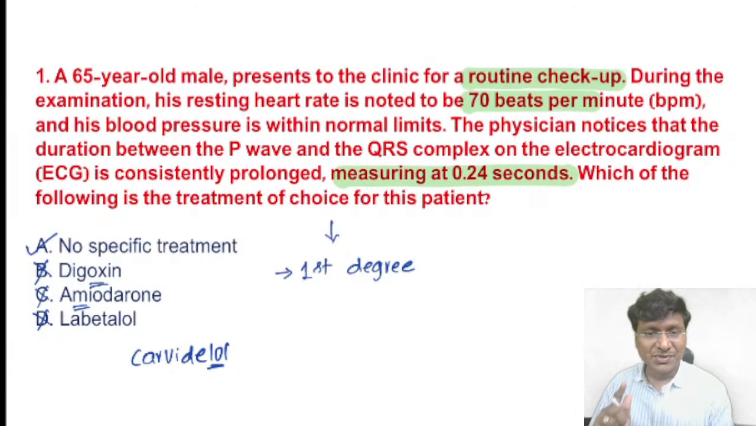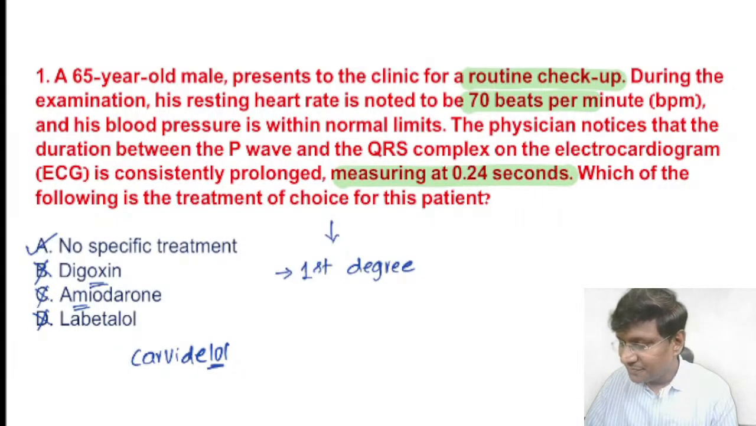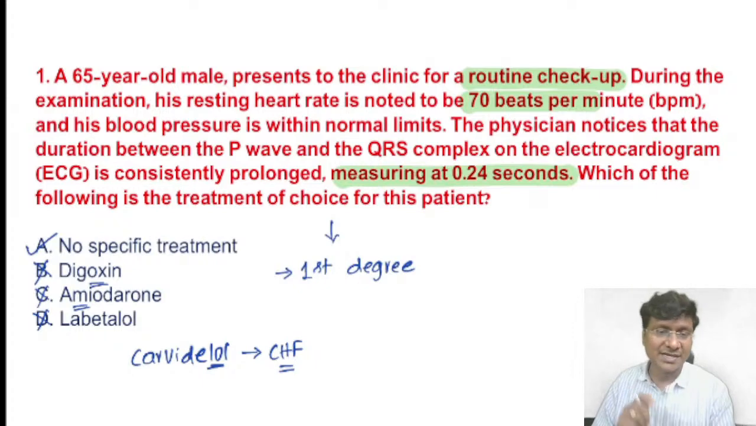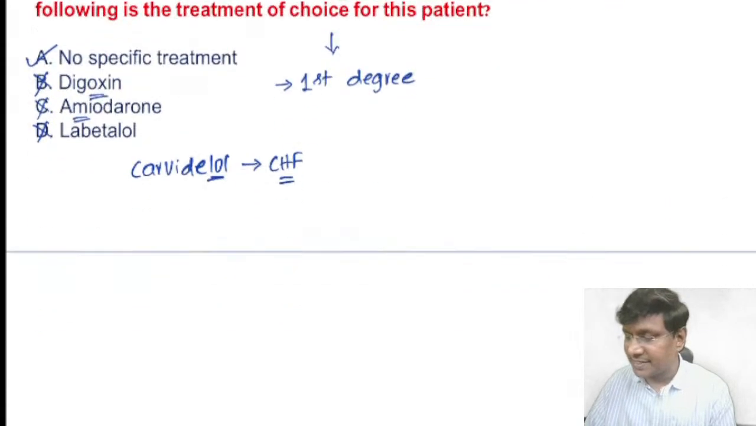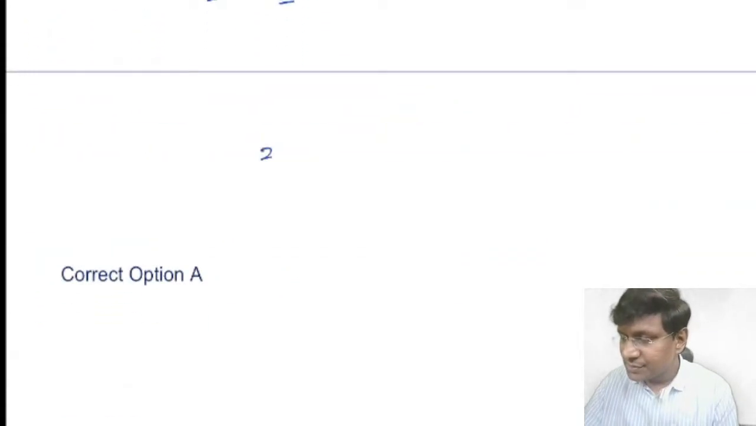Right, good. So carvedilol, please remember, we use this in the treatment of congestive heart failure. Now let me just give you a quick picture of all the types of the AV block. Like we have a second degree AV block. Again we have two types: one is Mobitz type 1 and the other one is Mobitz type 2 AV block.